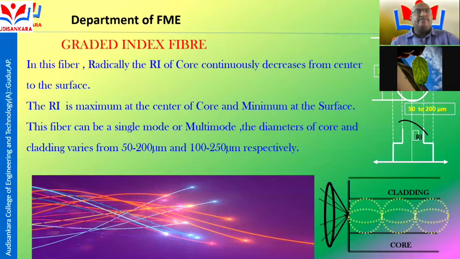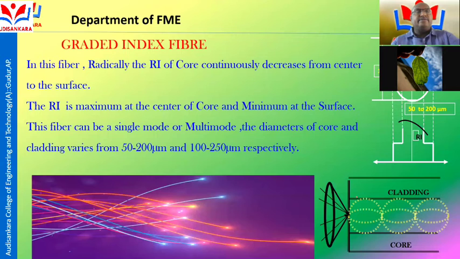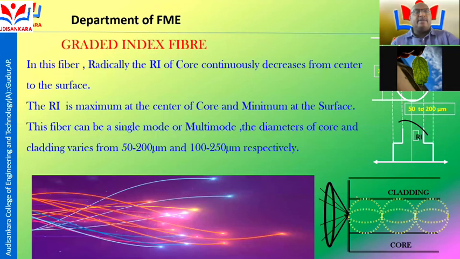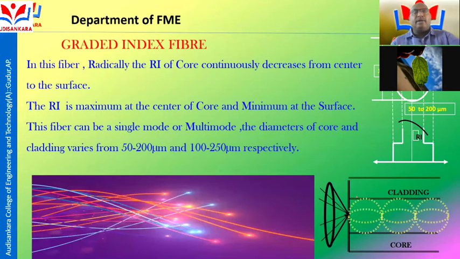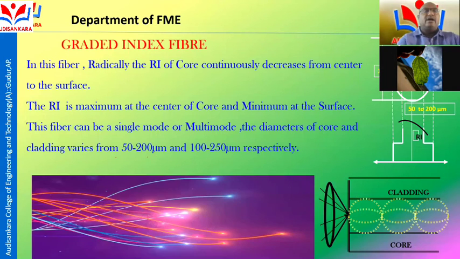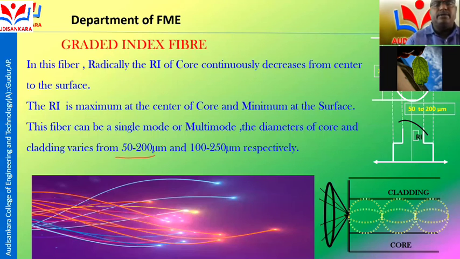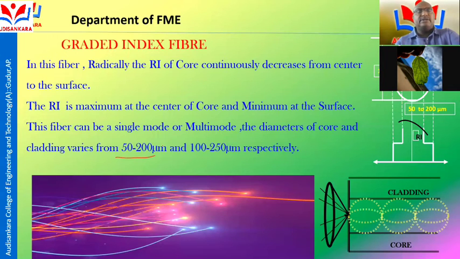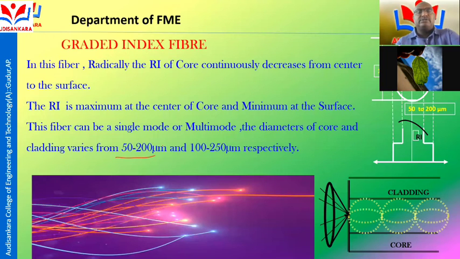The refractive index of the medium is maximum at the center of the core and minimum at the surface. This fiber can be single mode or multi-mode fiber. The diameter of the core and cladding varies from 50 to 200 mm and 100 to 250 mm respectively. The signal passes from one place to another place parabolically towards the meridional rays.